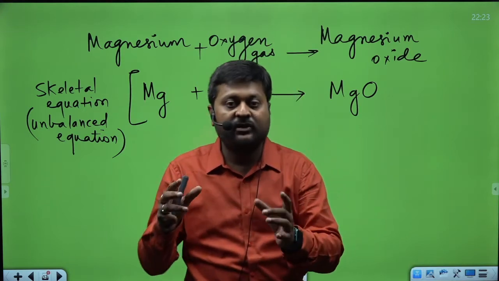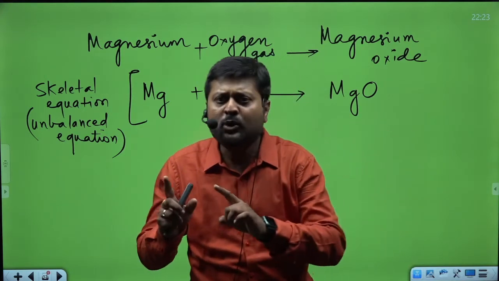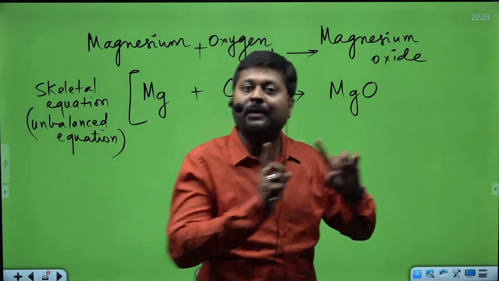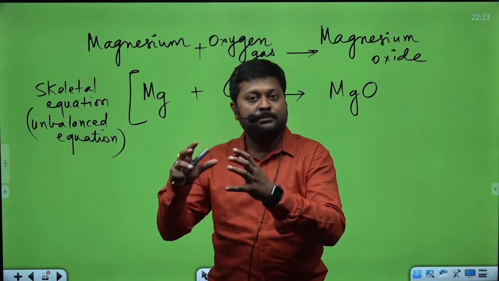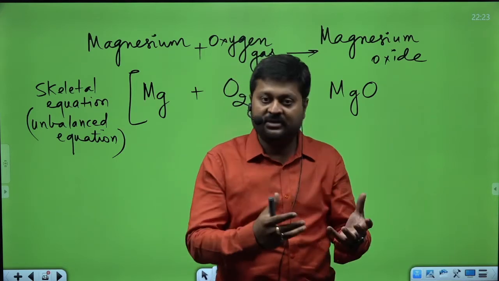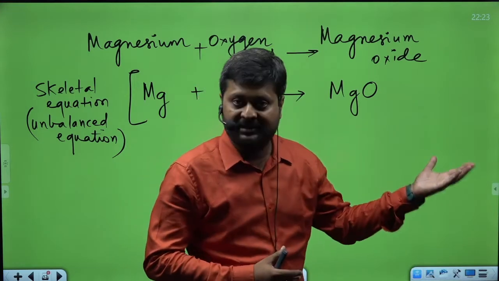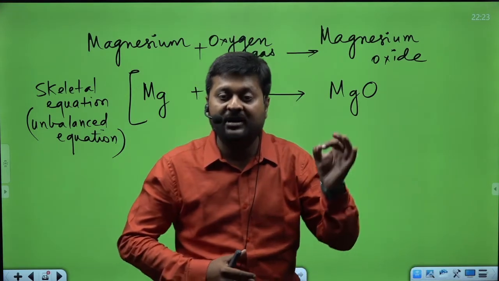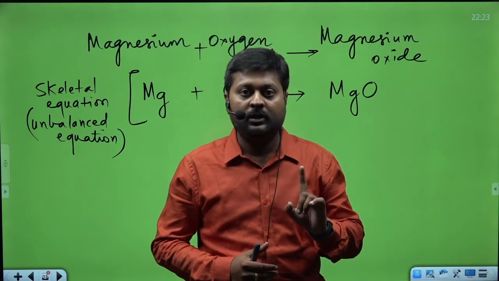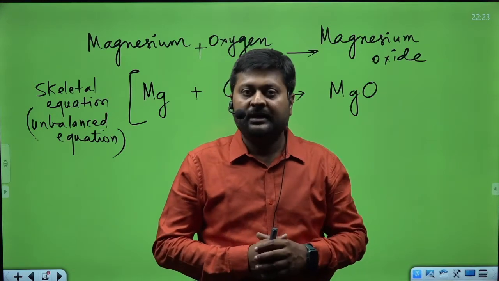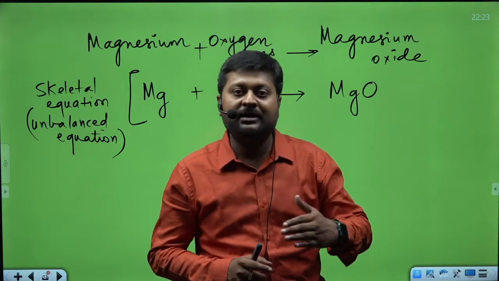The atoms which are already present don't get lost, and no new atoms get formed during a chemical reaction. Just the atoms present before rearrange themselves in a new order to give you the product. This is the actual definition of a chemical reaction which you should say from now onwards: the rearrangement of atoms is called a chemical reaction.